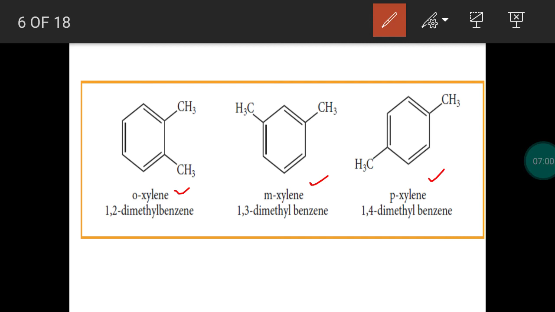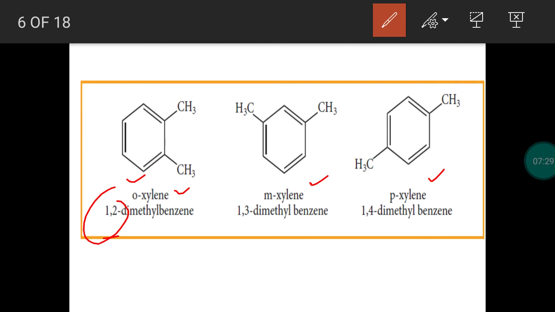So position 1 and 2 is denoted as ortho position. We are going to use a prefix. 1 and 2 position is called what? Ortho position. The symbol of ortho will be taken from the first letter. The first letter of ortho is O. So this is called orthodimethylbenzene or orthoxylene.